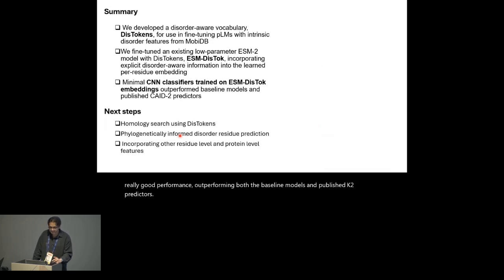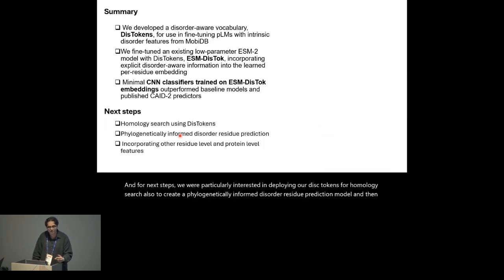And for next steps, we were particularly interested in deploying our dist tokens for homology search, also to create a phylogenetically informed disorder residue prediction model, and then incorporating other residue level features and protein level features within our tokenization approach to build a more robust feature-aware token.